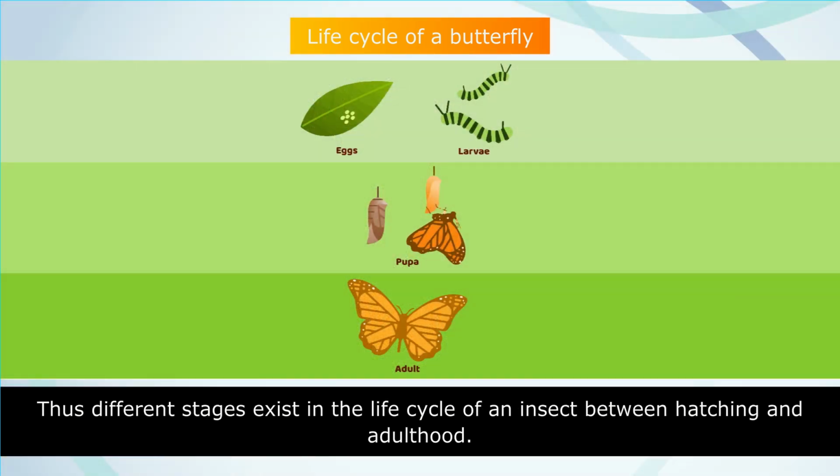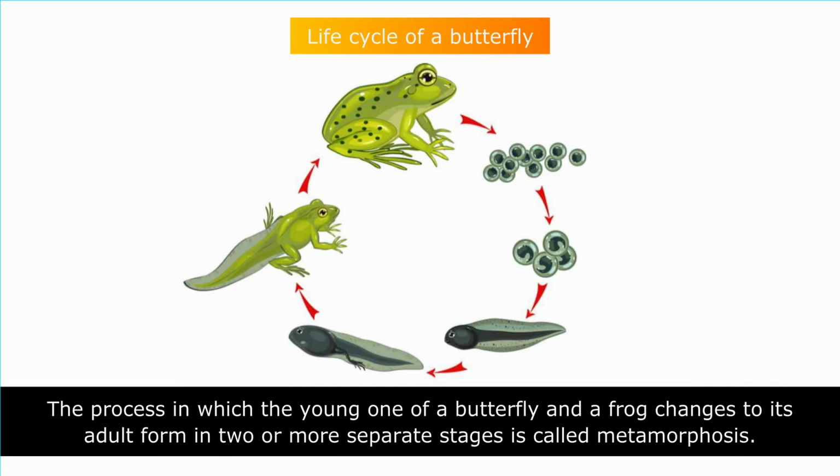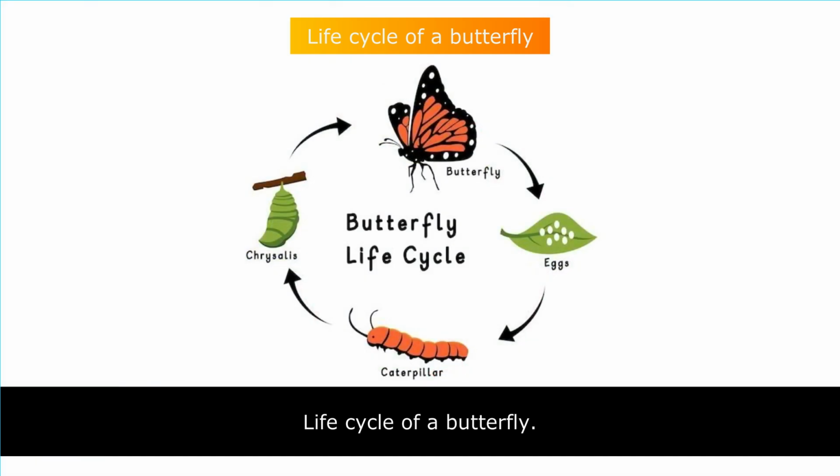Thus, different stages exist in the life cycle of an insect between hatching and adulthood. The process in which the young one of a butterfly and a frog changes to its adult form in two or more separate stages is called metamorphosis. Life cycle of a butterfly.